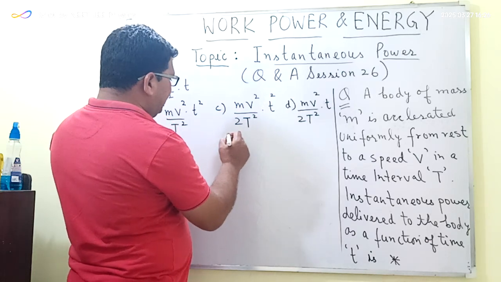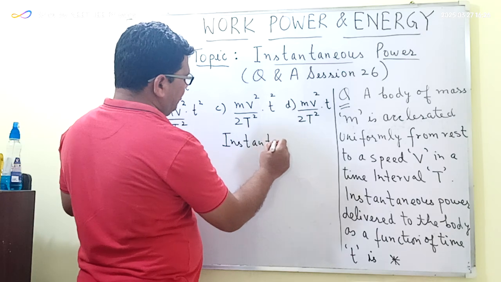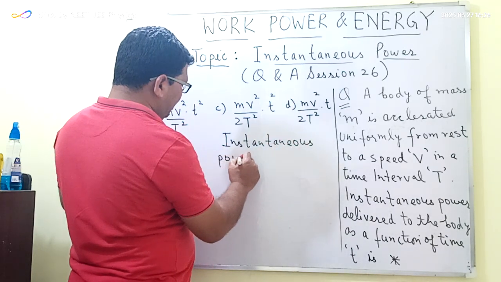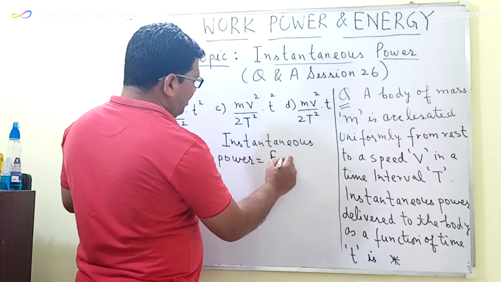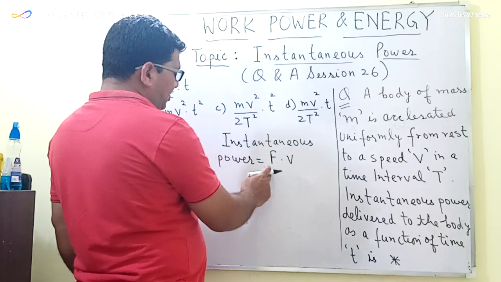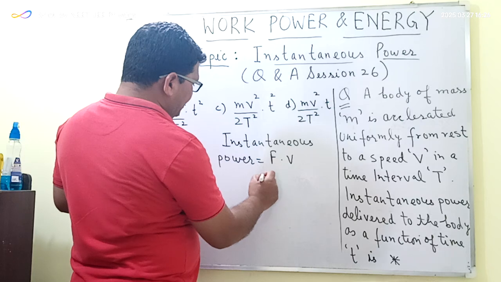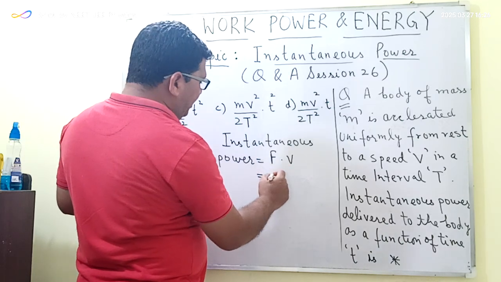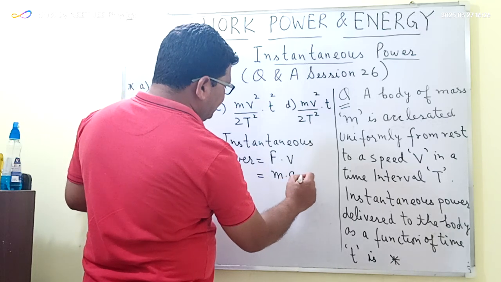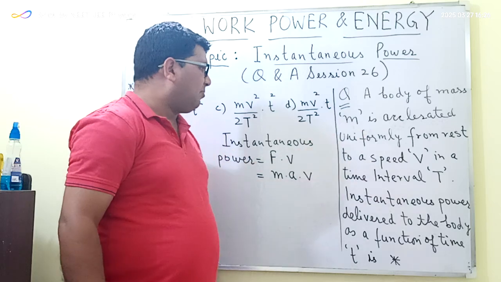Now we know that the instantaneous power is equal to F into V, where F is the applied force and V is the velocity. Now this F can be written as m, where m is the mass, into acceleration into V. Now here we have to find the acceleration of this body.